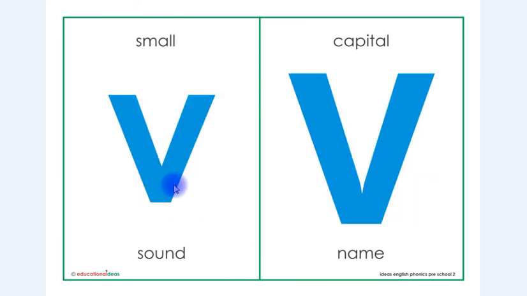This is letter V in small shape and this is letter V in capital shape. The sound is V and the name is V.